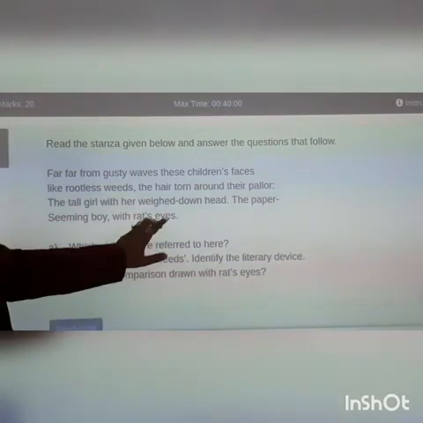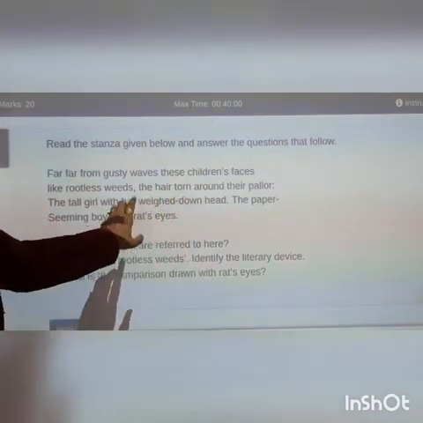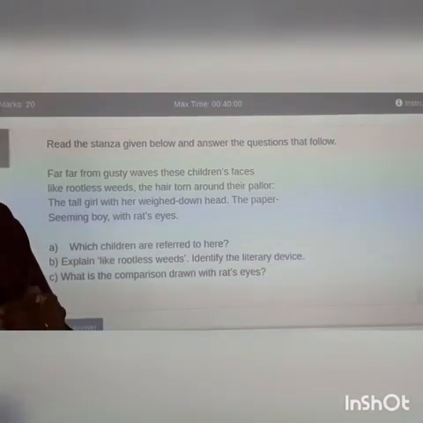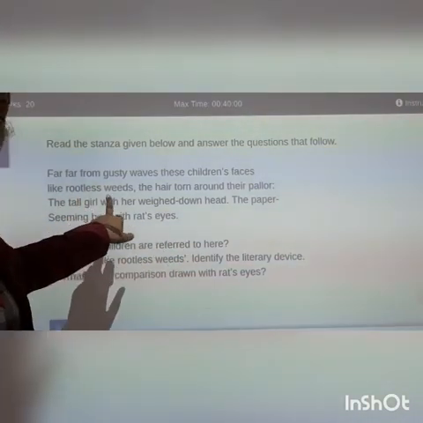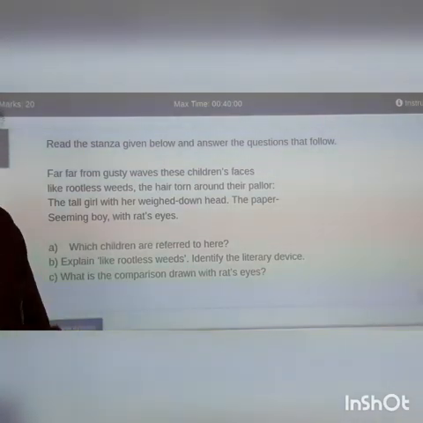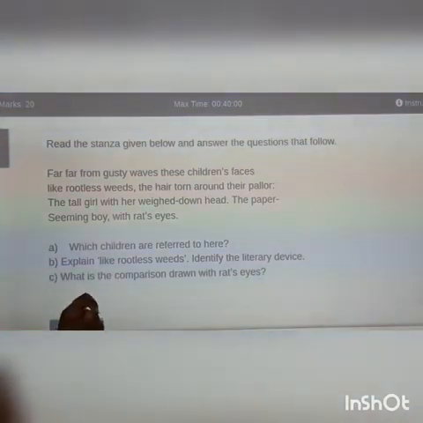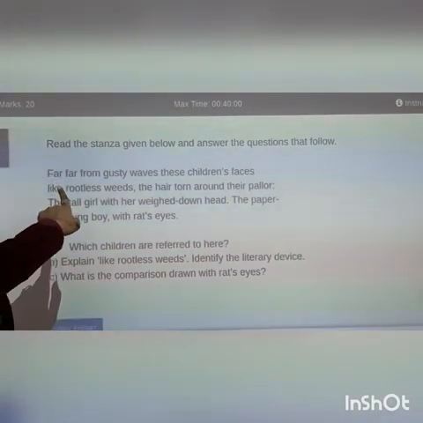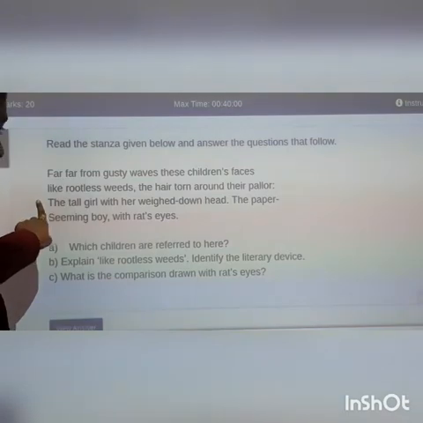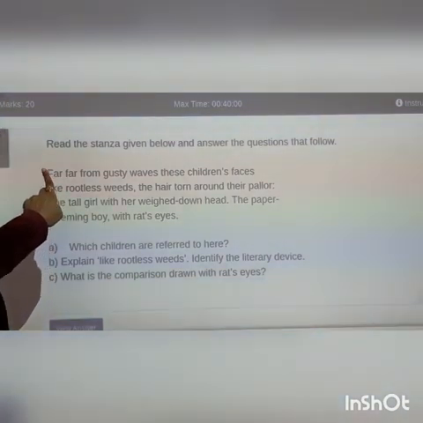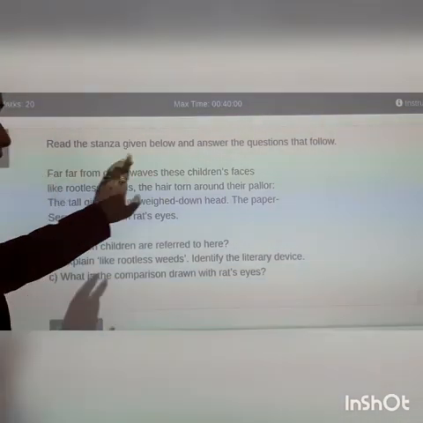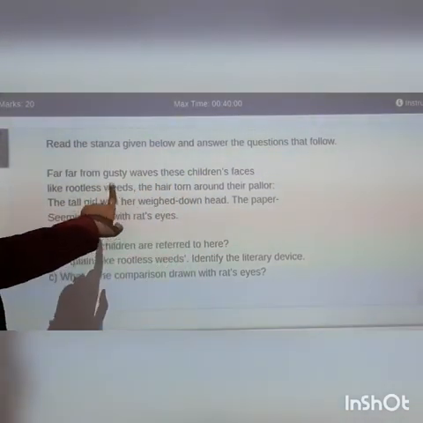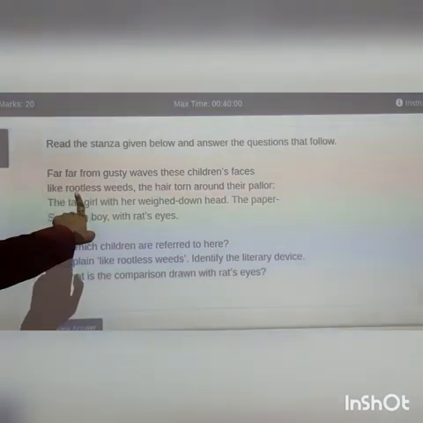Just like that, the poet has said that these children in the society are treated like rootless weeds, which are unwanted plants. The use of "like" creates a similarity between the children and weeds. That is why this is a simile here, right?